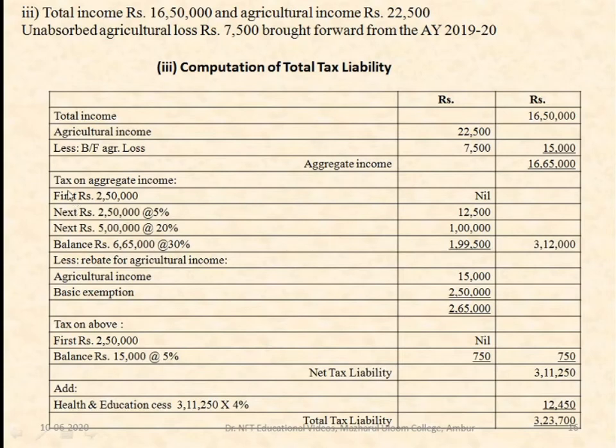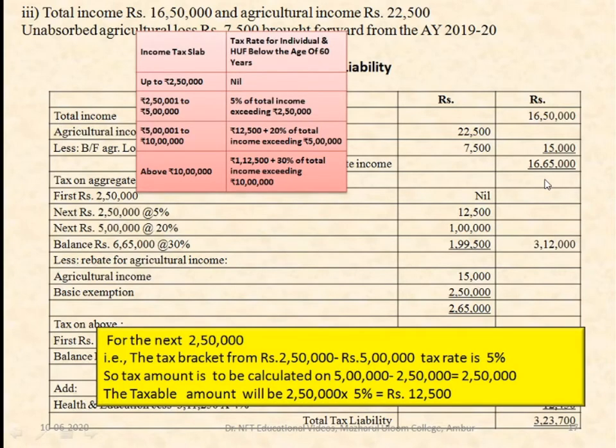So here, first for the aggregate income, the total aggregate income is 16,65,000. This is the income tax slab rate: up to 2,50,000 the tax rate is nil.